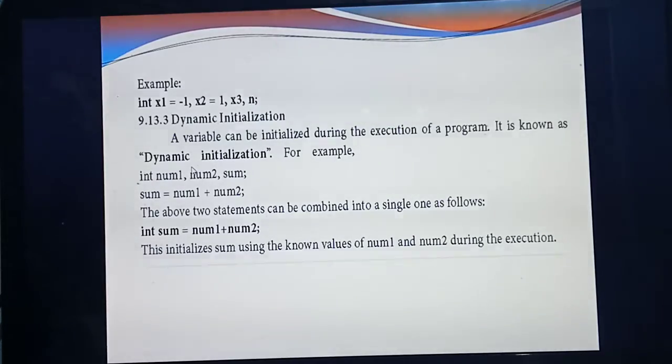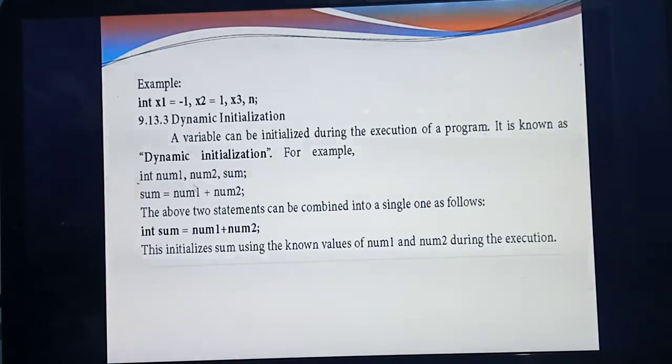So what do you mean by dynamic initialization? The variable you have declared in the program, but you are initializing the values during the execution of the program. That process we are calling as which one? Dynamic initialization. Understood? Example in C: int num1, num2, sum. So what's the meaning? You are declaring 3 variables. What are the variables? num1, num2 and sum. Next, you are going to add 2 values, num1 and num2, and store the result in the variable sum.